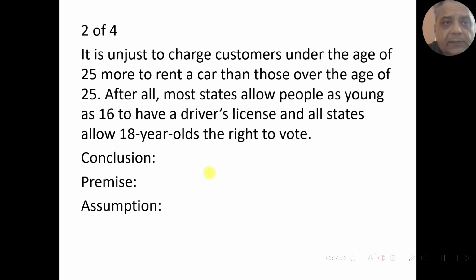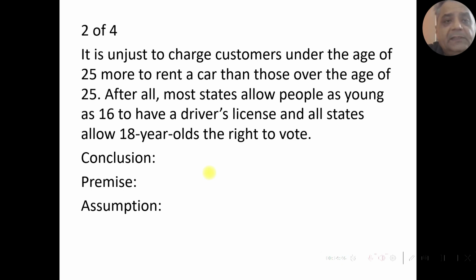So here the conclusion is it is unjust to charge customers under the age of 25 more to rent a car than those over the age of 25. Why am I calling this a conclusion? Because it has the word unjust. The author has used the word unjust. That means here the author is expressing his opinion or expressing his claim. So whenever we call something unjust, unfair, that means we are expressing our opinion. So here also this is the author's opinion, and hence the conclusion.